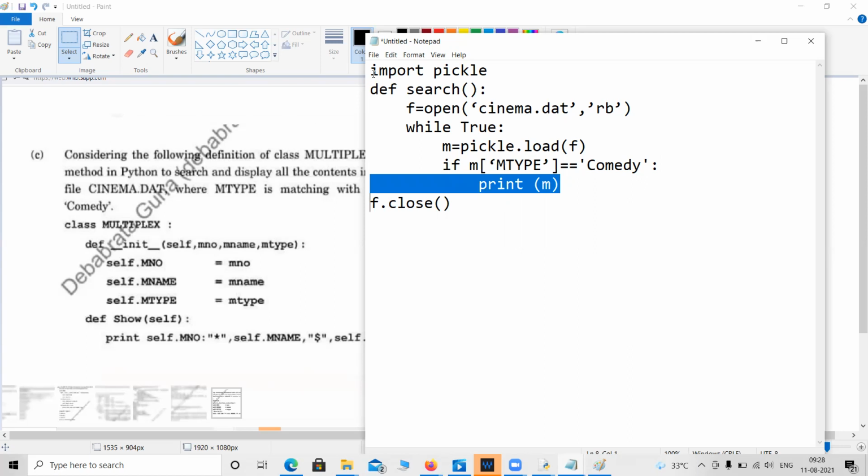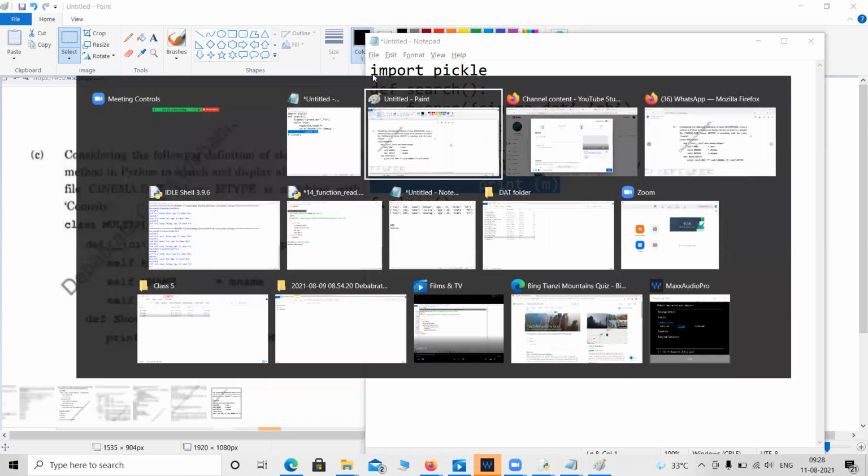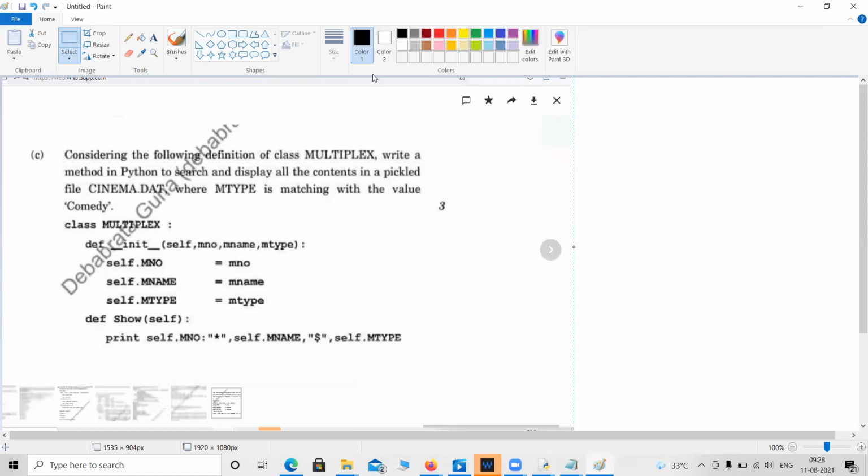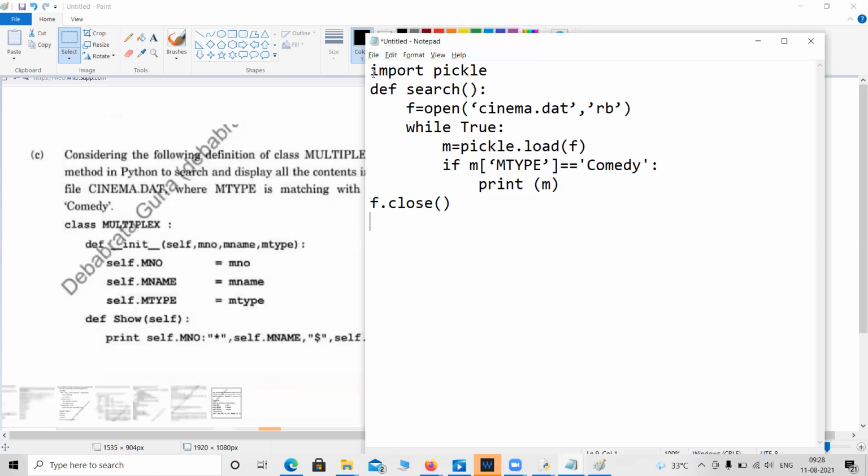So that f.close will have a tab. I forgot to do, let me check if they are interested to display the full record or not. Display all the contents in the pickle file. Okay, so Satyaki, you can do another thing here. Rather than printing m, it is correct, it is printing the record. Alternatively, you can also call this show method. Anyway, it is okay. Print the list, print the dictionary here.